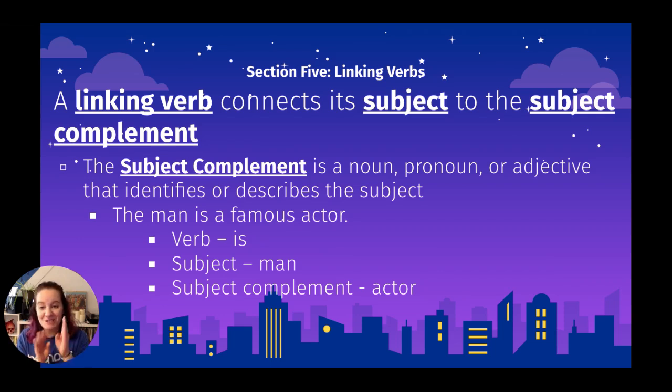Now, complement is not spelled the same way as if I said to you, I really like your shirt. Complement with the E means that it goes along with something. So if I were to say that that color complements your hair, that would be a partnership. So that's why we call it a subject complement.